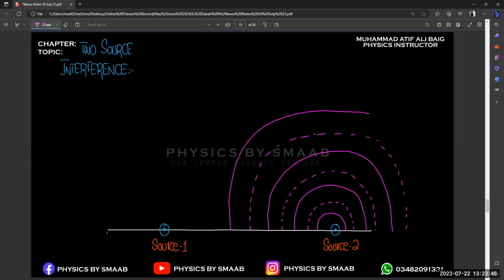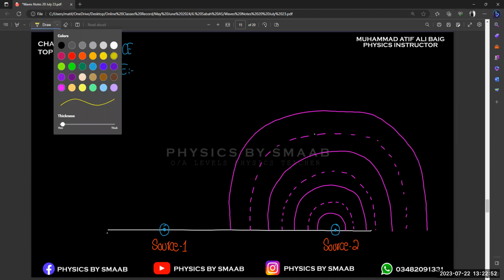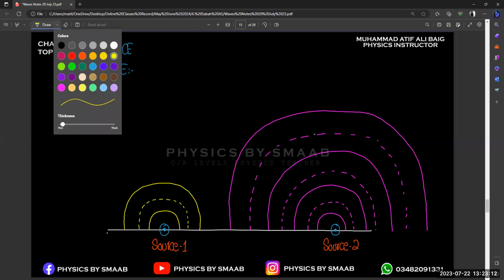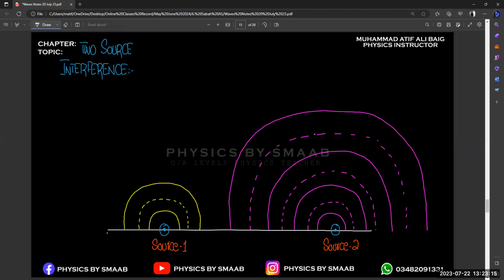This is the wave formation for source number two, and we consider the same pattern for source number three: the dotted line and the regular line show the crest and trough. Now for the concept of interference, we need to see how that interference looks and how we can identify the crest and trough and the constructive and destructive interference in the wave pattern.